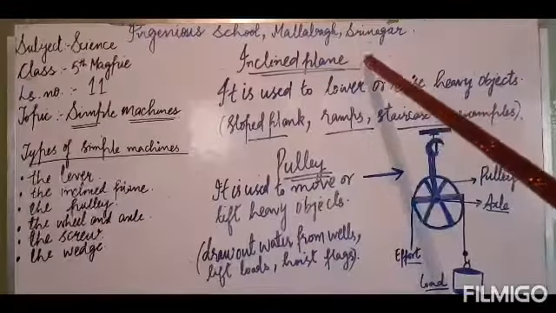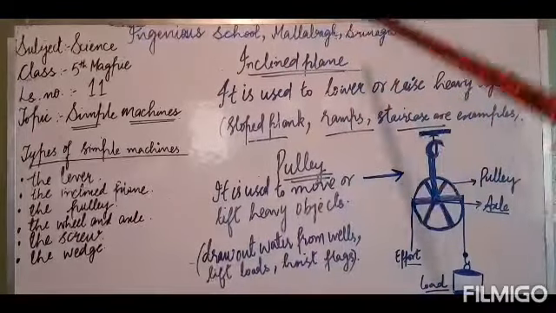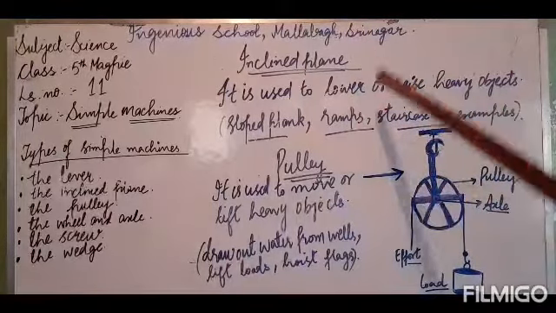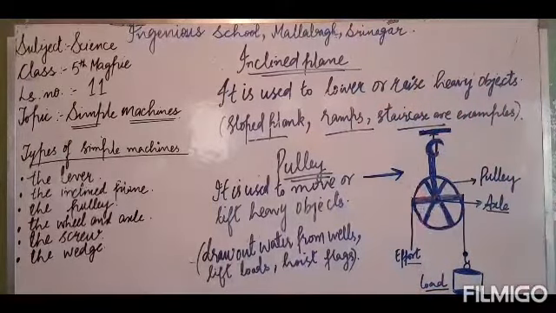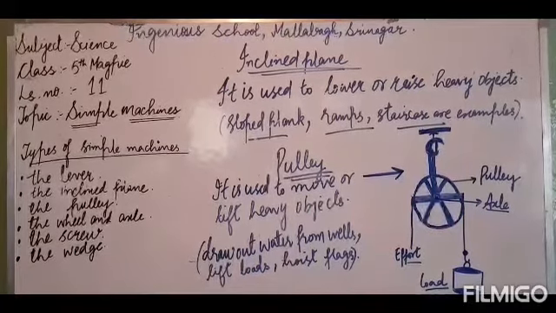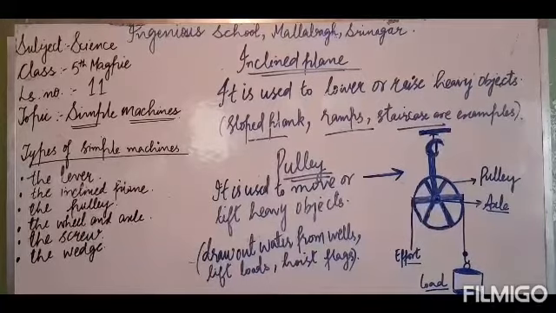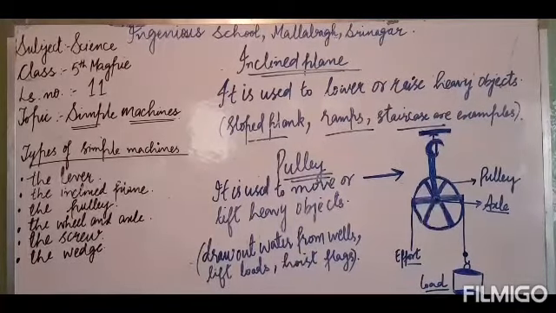Now let us learn about the inclined plane. First of all, let me tell you how we can get an inclined plane. We can easily get an inclined plane when we place a flat surface, such as a wooden plank, at an angle such that one end is higher than the other.